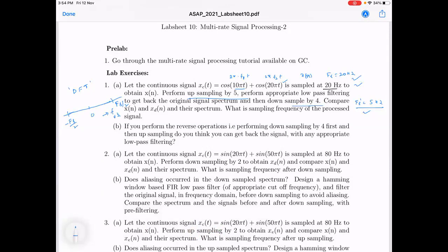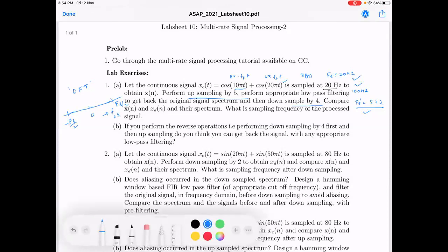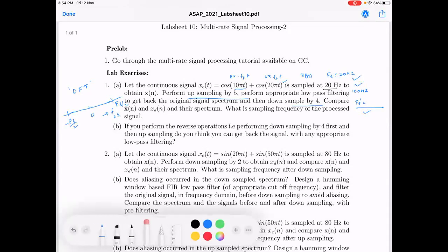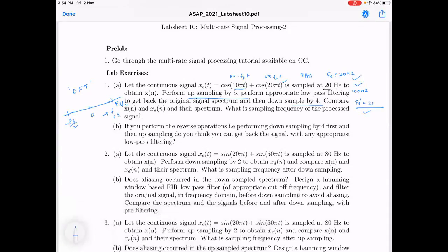If you upsample by 5 times, then what is the frequency? 20 will become 100 Hz, and if you downsample by 4 times, then it becomes 25. Then is there aliasing? No aliasing, right? So that you can see. Also, sketch the spectrums in each of these steps.